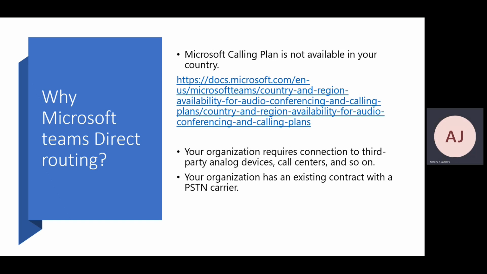Your organization requires connection to third-party analog devices, call center, and so on. If you have an already existing setup where you have your PSTN service provider giving you the service for calling, and you want to use that particular setup with Microsoft Teams, you can take advantage of that.